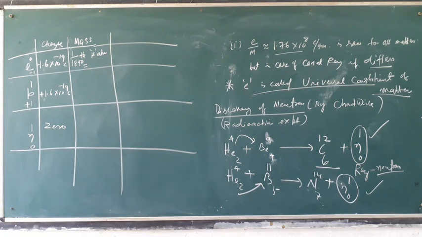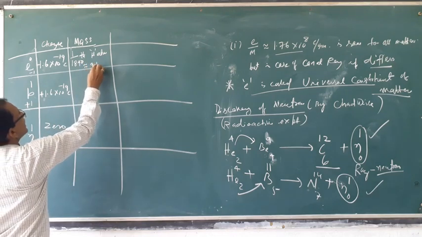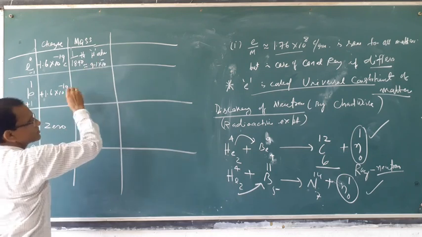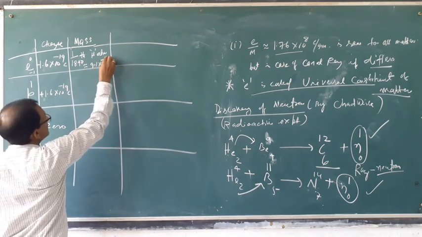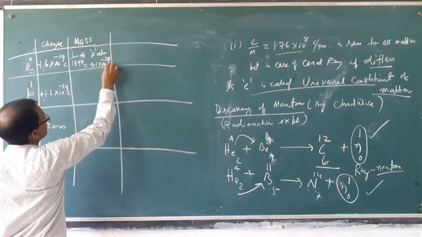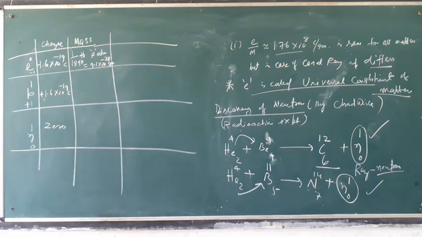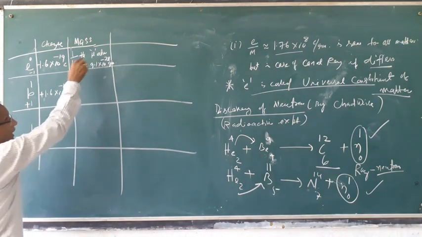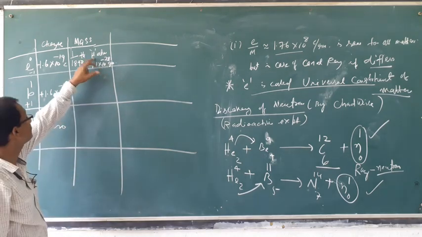How much is the mass of the electron? 9.1 into 10 to the power minus 28 gram. What is the mass of electron? 9.1 into 10 to the power minus 28 gram, which is equal to how much compared to hydrogen?